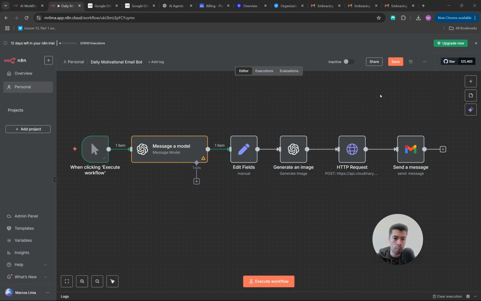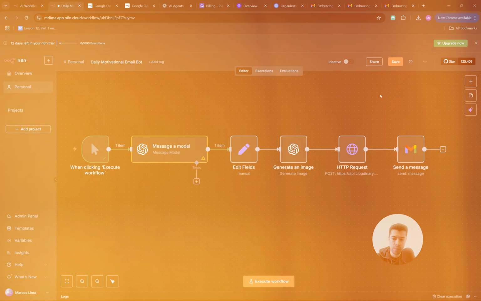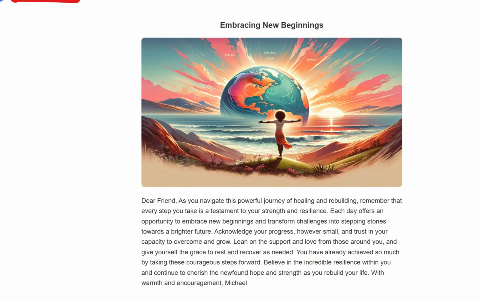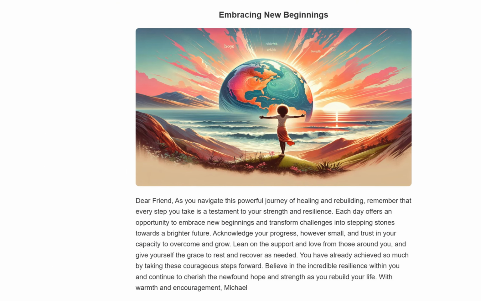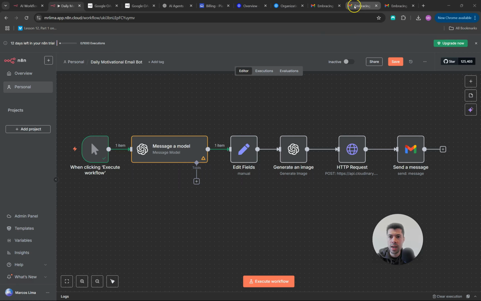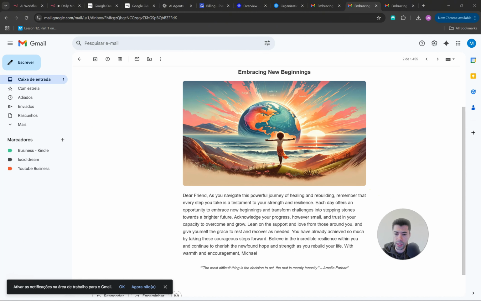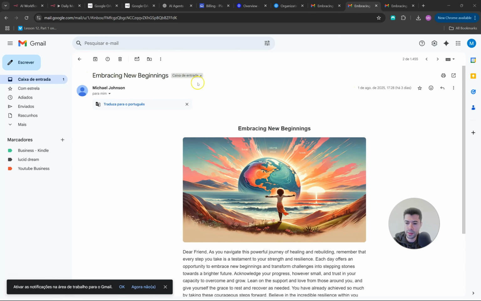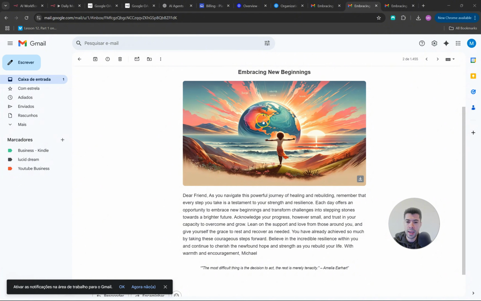This is a motivational bot that is meant to send a message with a title, an image, a nice text, and a quote every day to a certain email. So every day, this email here, for example, was generated by the bot. As you can see here, the title is Embracing New Beginnings. This is the same as the subject. And you have the image, you have the text, and you have the quote as well. So all that you see here was generated using my AI agent.